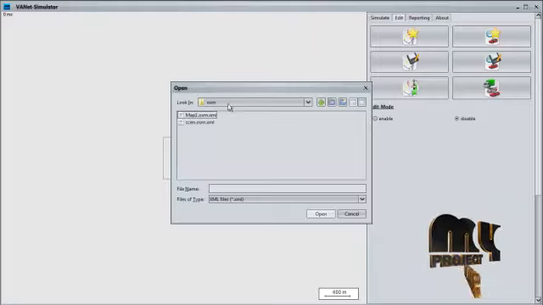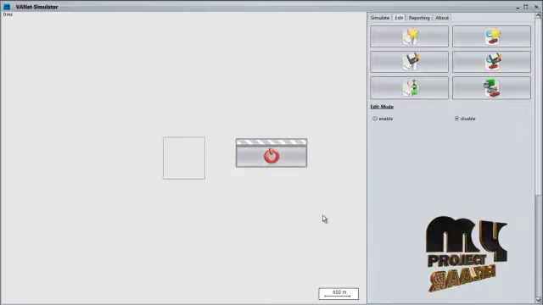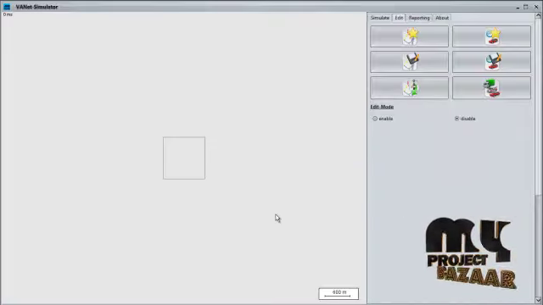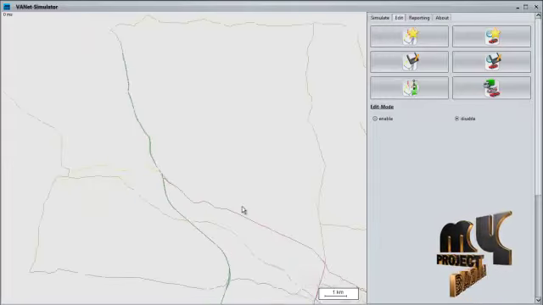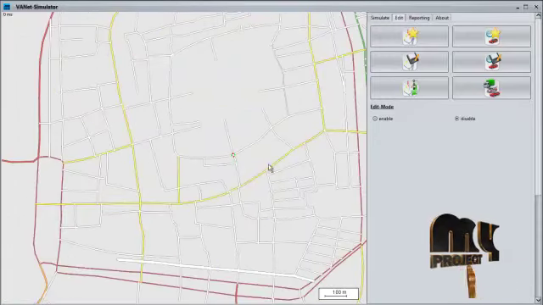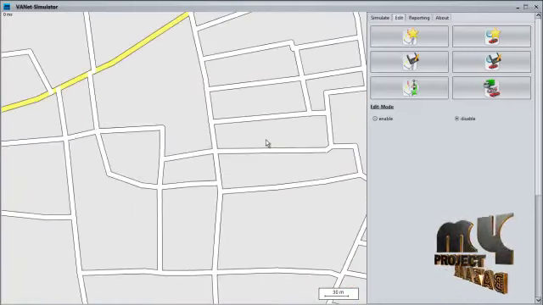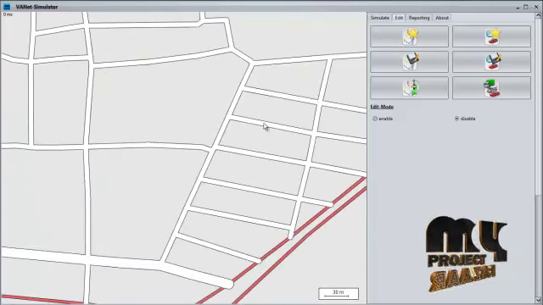So this is our OSM file, map.osm. We just imported it. Now I am going to generate street lights.